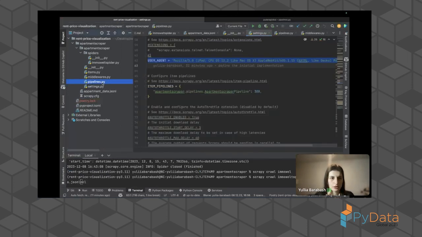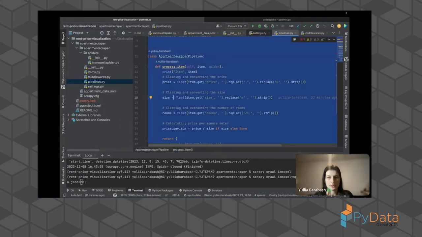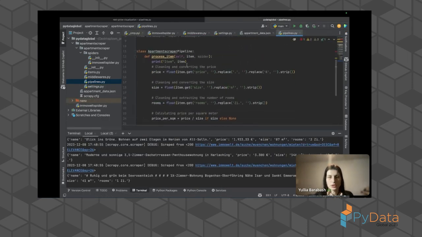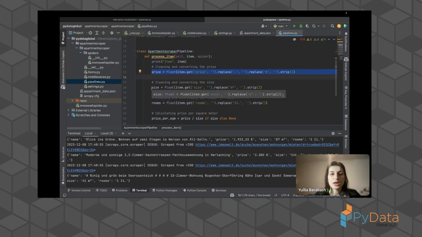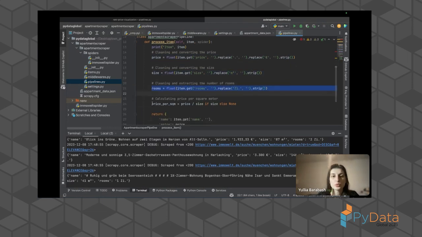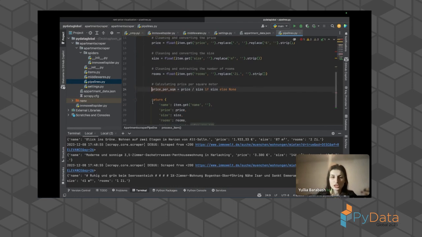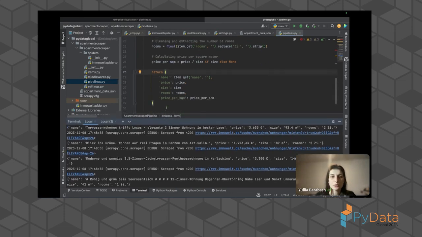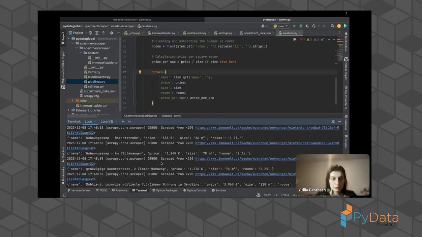Let's again copy our code from here where I already defined everything. So we can simply execute. Let's go to this code. So basically here we extract the price. Additionally, after that, we extract the size, we extract the number of rooms. Also, after that, we do a calculation, price per square meter, and we return this item. After returning this item, we will send it to our output. Let's check if it's finished.